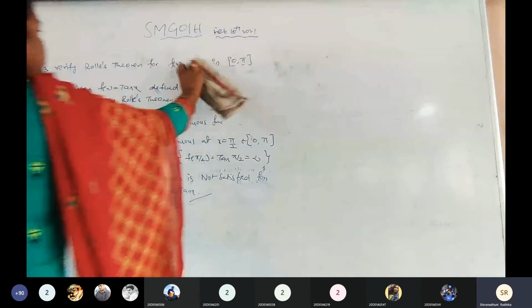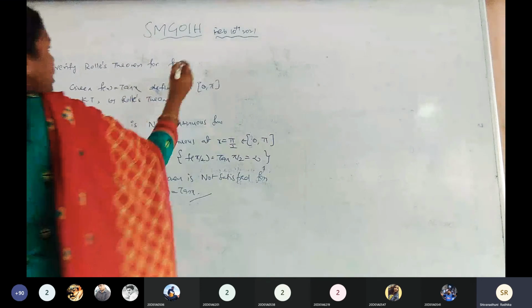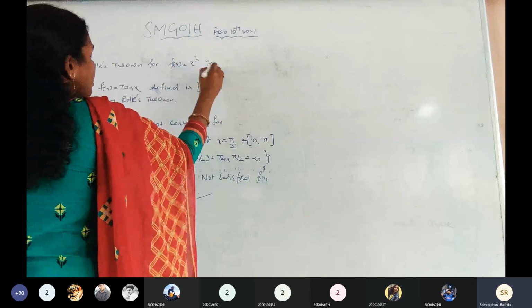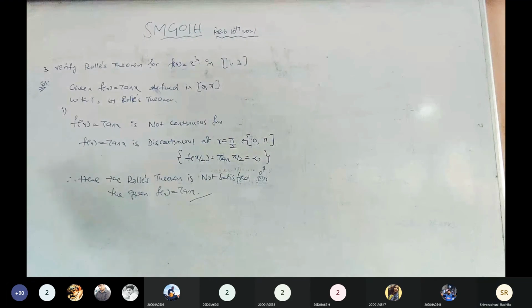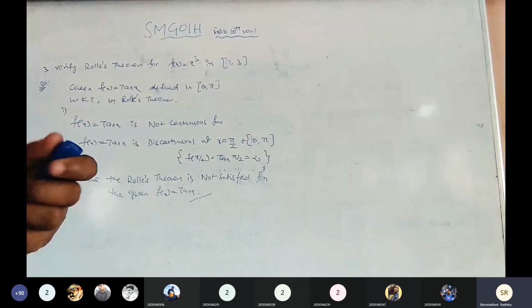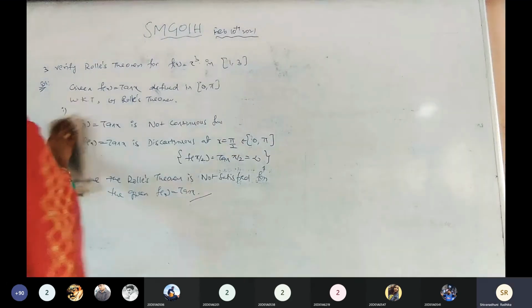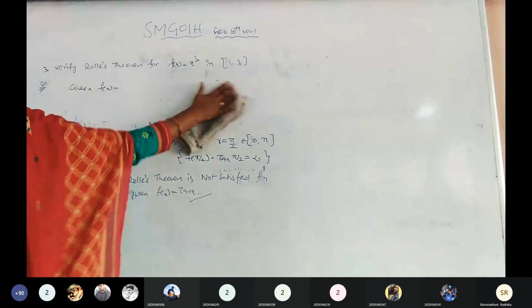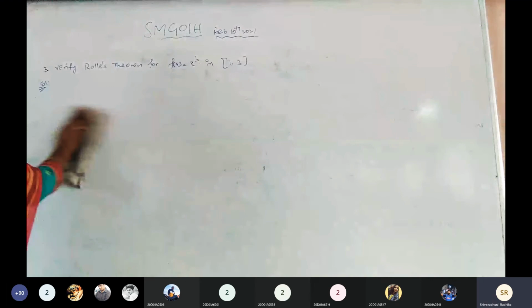Verify Rolle's theorem for f of x equals x cube in the closed interval 1 comma 3.